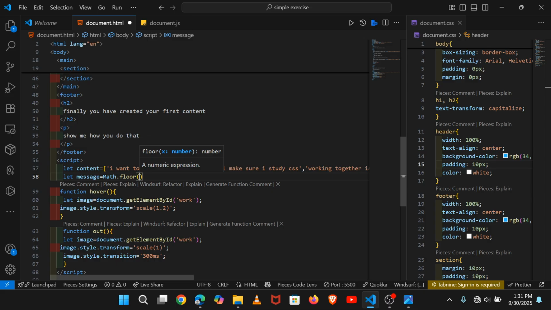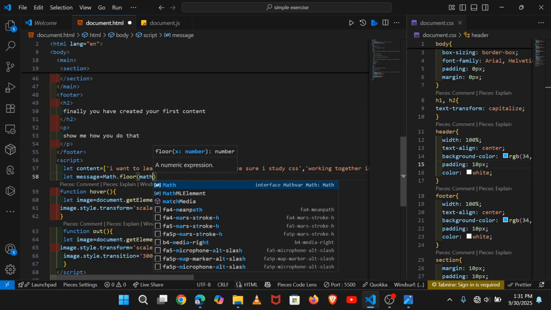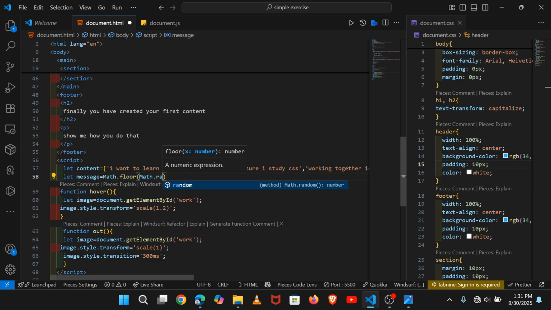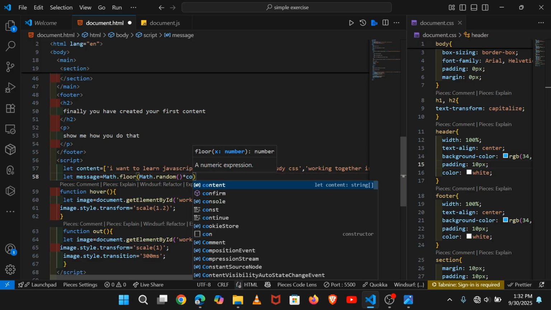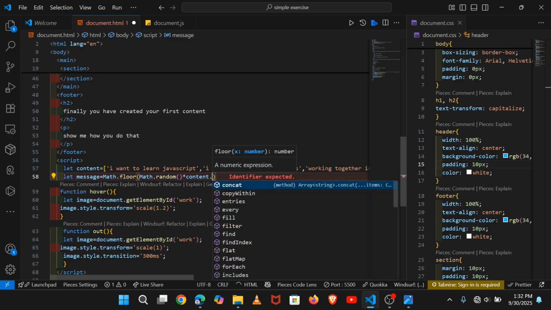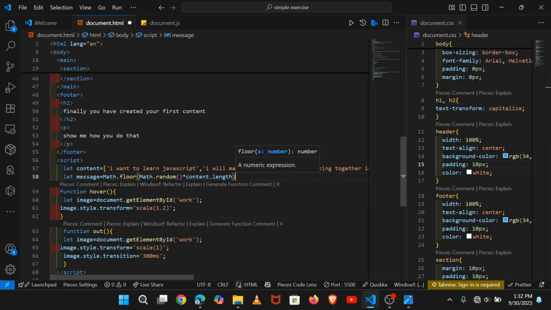So it will do what? It will get Math.random, which is a number between 0 and 1, and multiply it by content.length, you see.